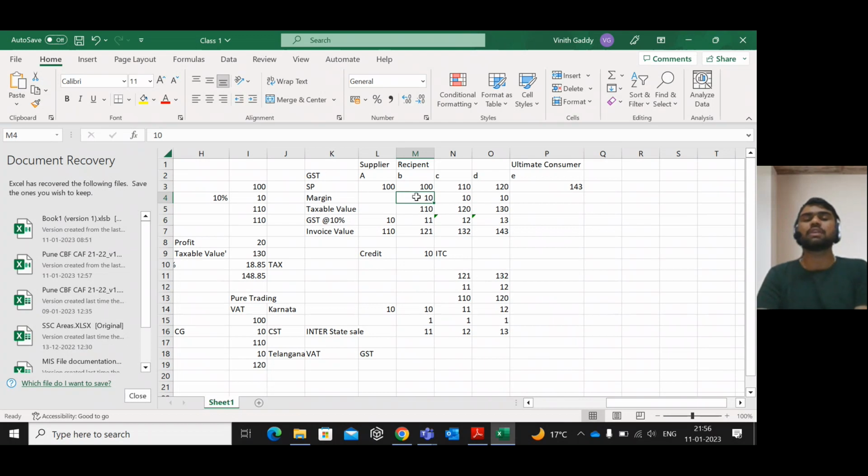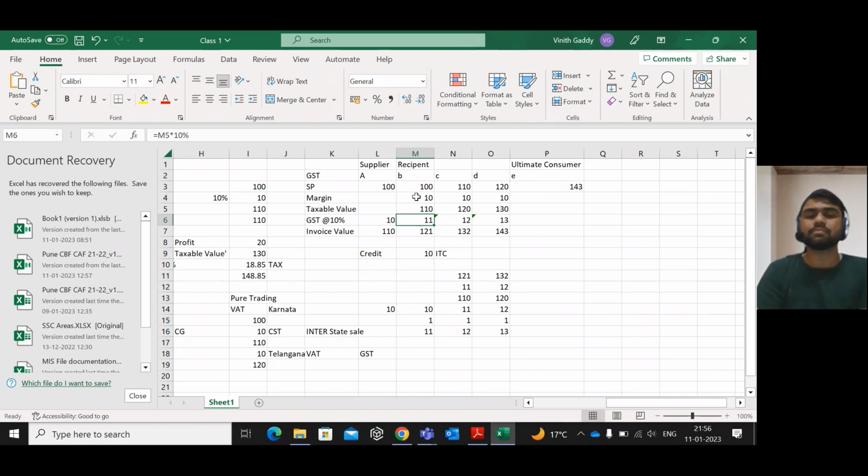And in total 121 is the invoice value. Now we will collect rupees 121 from C. Okay. Now what is the actual cost to C? 110 is the actual cost, and the 11 is the tax component which C has paid to B, and B will in turn pay this tax component to the government through GSTR1 or GSTR3B